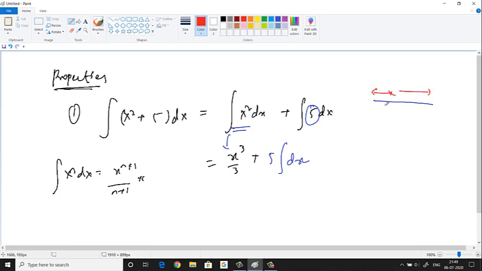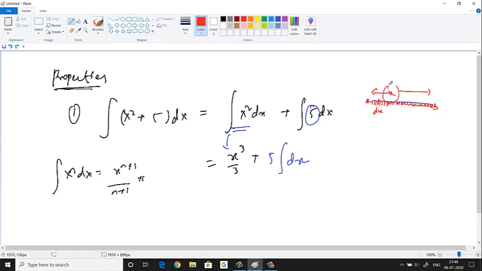We have some wire of length x. One very small part of this is dx. dx means a very small part of the wire. Like that, dx, dx, dx, dx, dx, dx. If I keep on adding up to this last point, starting from A, ending at B, what will I get?